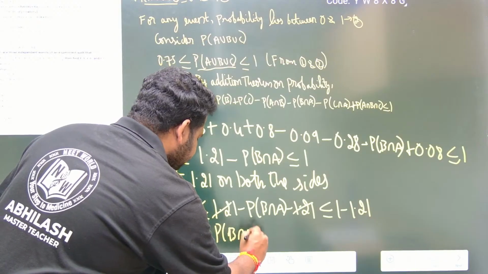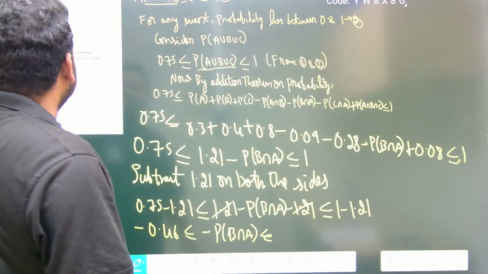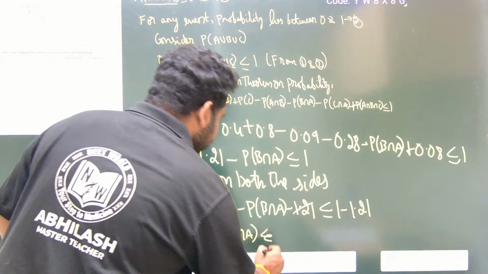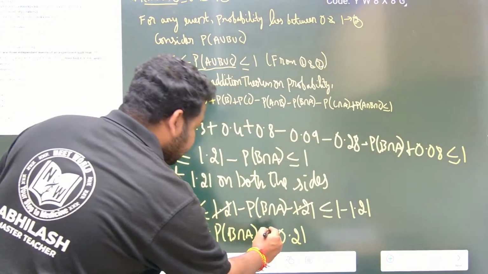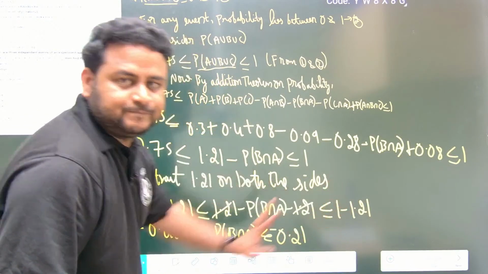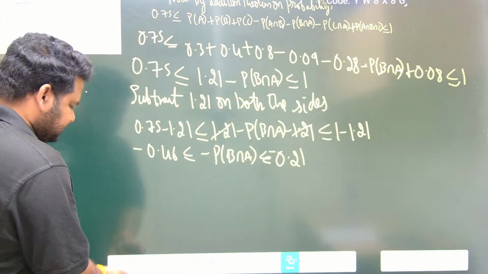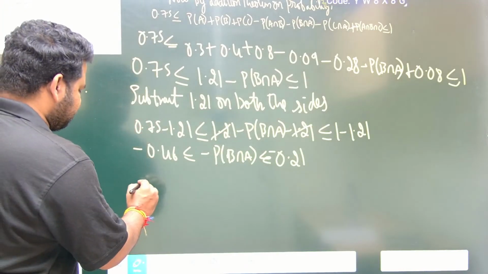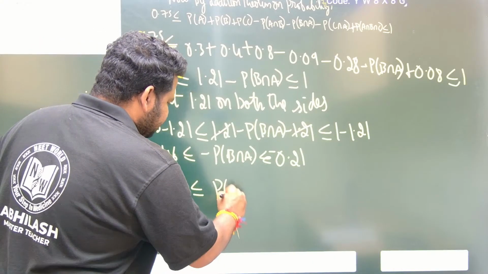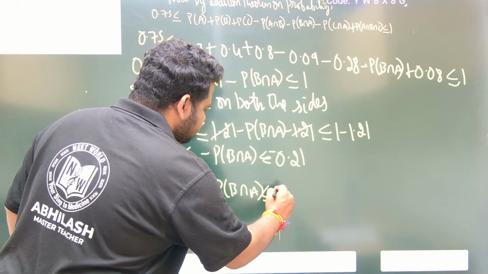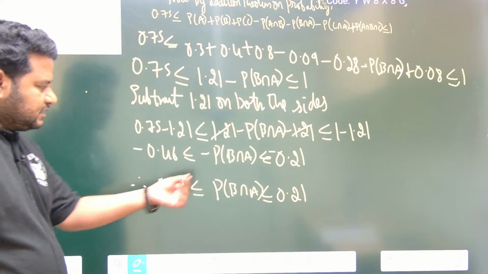This will be 1 minus 1.21, which is nothing but equal to 0.21. Direct value we will get. Now observe carefully, we are having minus everywhere, so let us remove the minus sign everywhere. Therefore this can be written as 0.21 less than or equal to P of B intersection A less than or equal to 0.46. So we proved that P of B intersection A lies between 0.21 and 0.46.